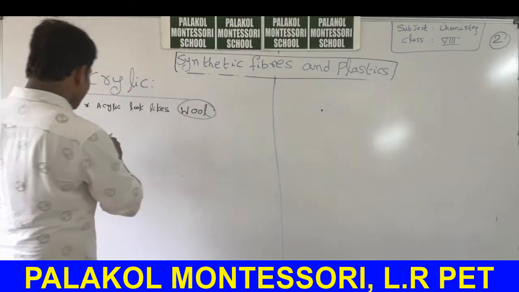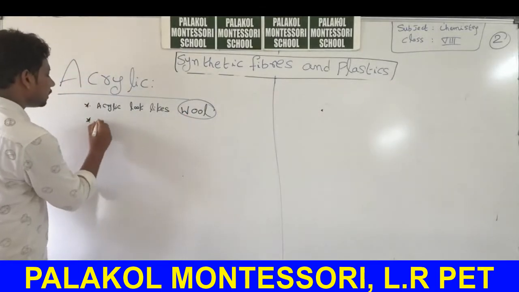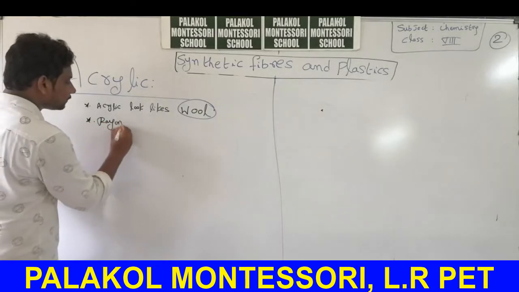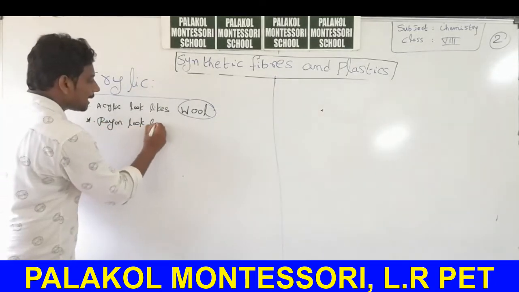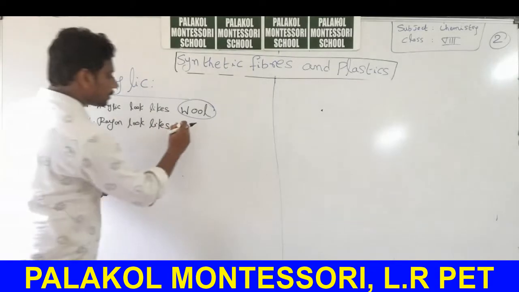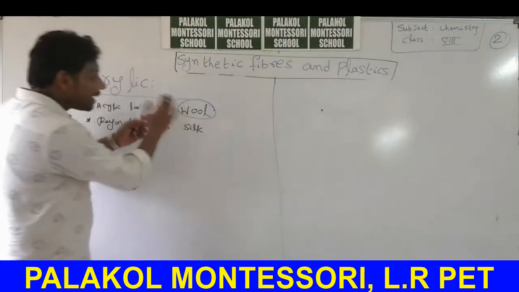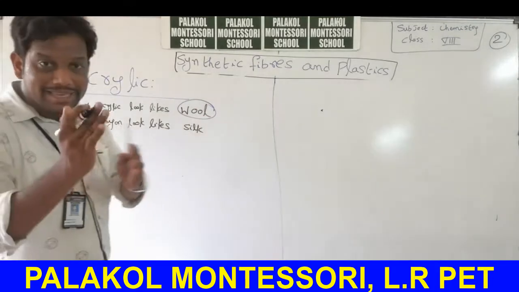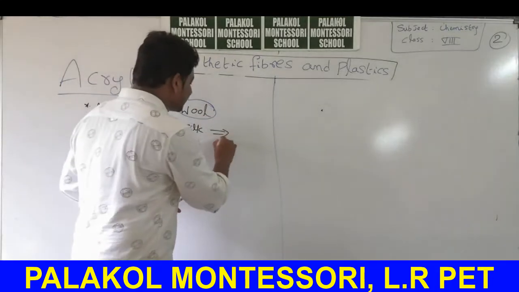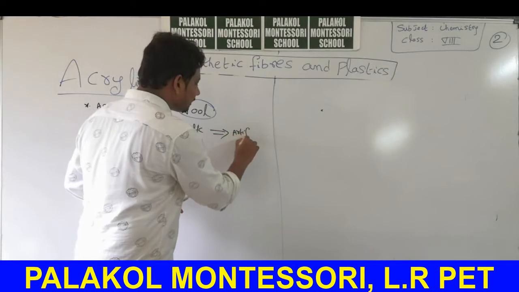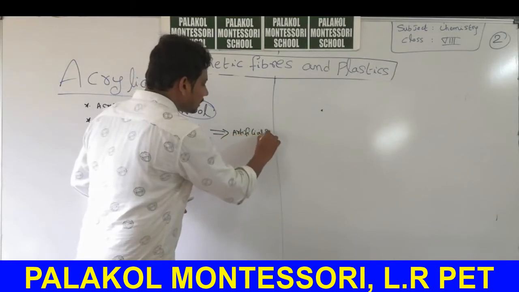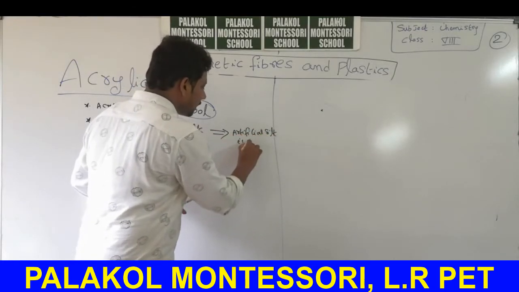Okay, I will write here. Rayon looks like silk. Very important. It appears as silk. Rayon appears as silk. That's why we will call it artificial silk. Artificial silk is rayon.